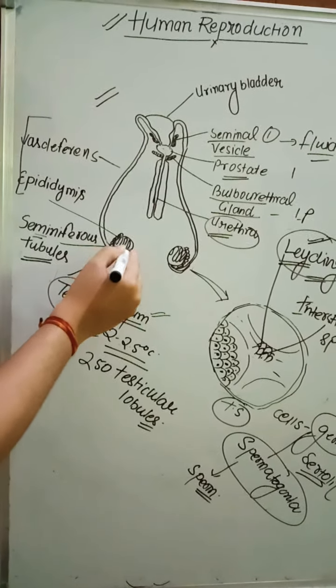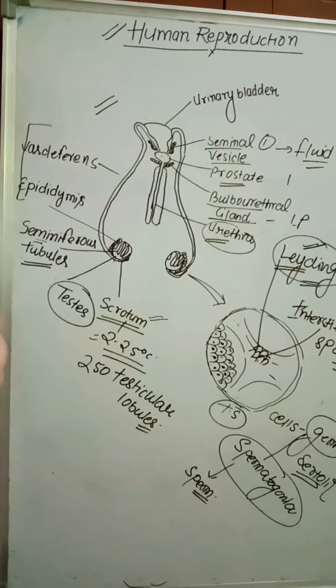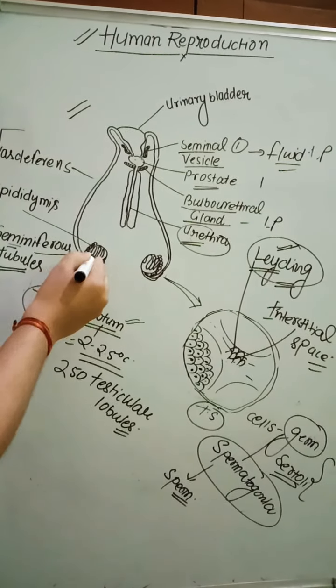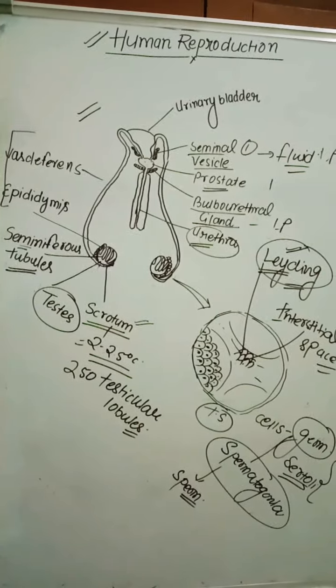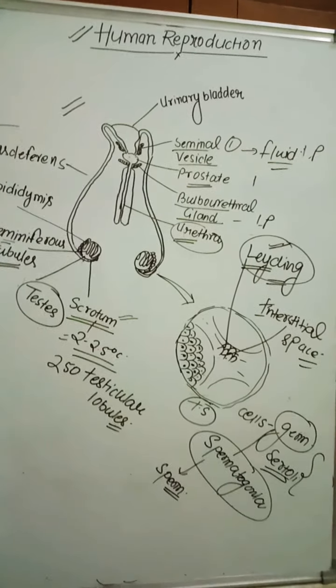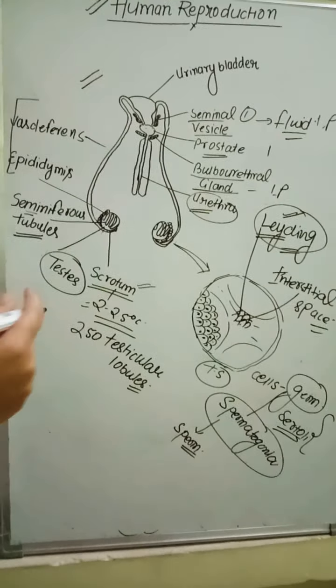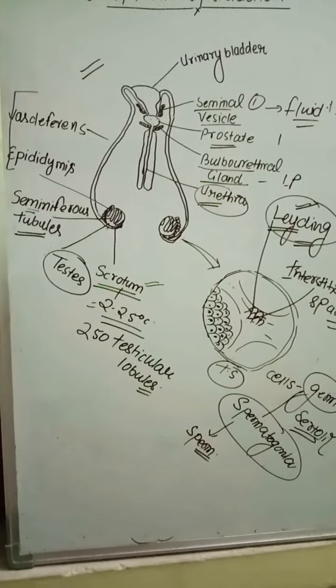The primary reproductive organ is called the testes. Why is it called primary? Because it is the primary site of formation of sperm and directly plays a role in the process of reproduction. That's why it is called the primary reproductive organ.